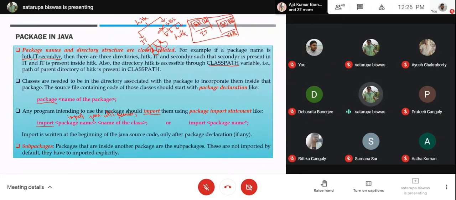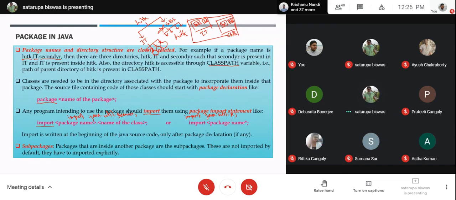So afterwards, this Scanner class you can use in your program normally. Only the Scanner class has been incorporated. But if instead of Scanner, you want all the classes present inside util, then you have to write import java.util.*. This star means all classes and interfaces which are present inside that package. So all of them will be incorporated.